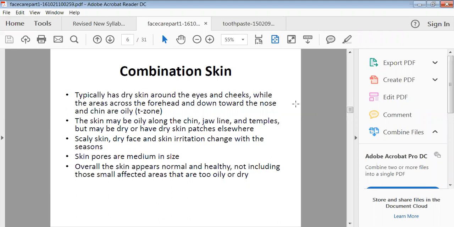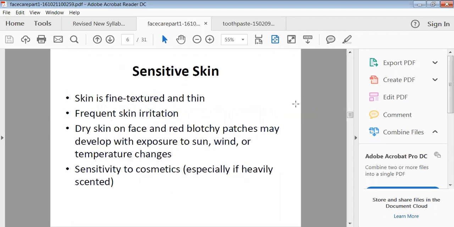Then scaly skin, dry face and skin irritation change with the seasons. In combination skin, generally when the season changes, most of the time irritation may persist as the season changes. Then skin pores are medium in size. Overall the skin appears normal and healthy, not including those small affected areas that are too oily or dry. So compared to too much oily skin and too much dry skin, combination skin has fewer problems.